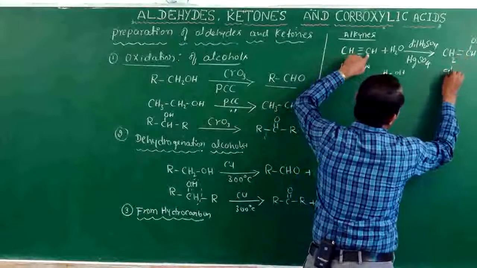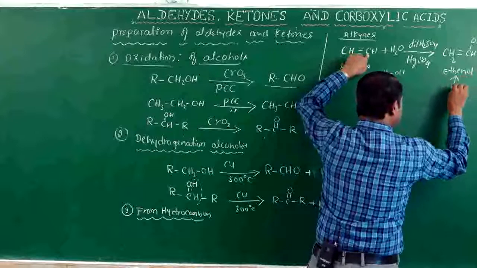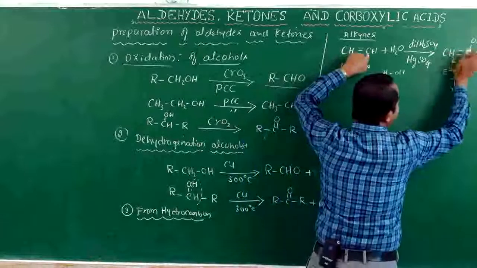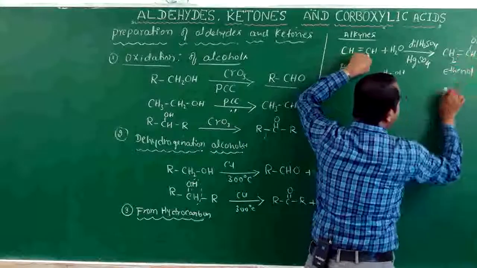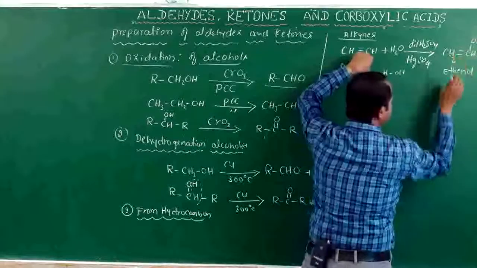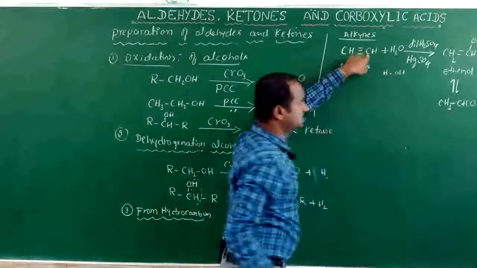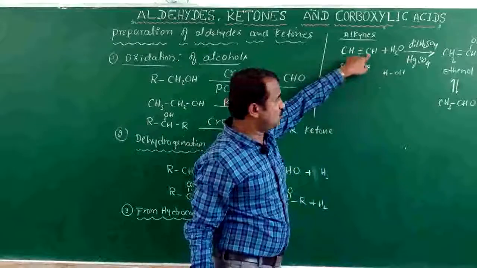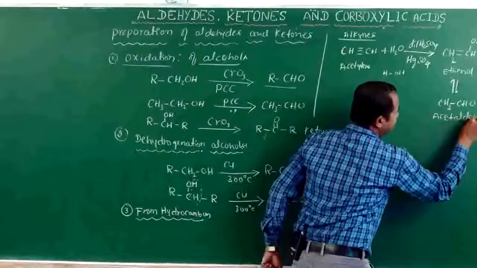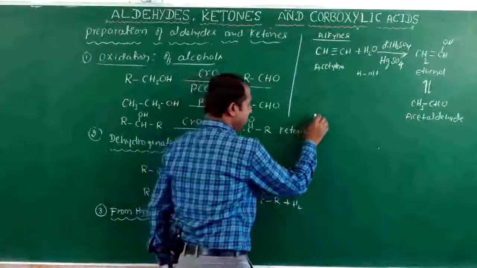This is vinyl alcohol, which undergoes dynamic equilibrium. The hydrogen is shifted to form CH3CHO. The name is acetaldehyde.